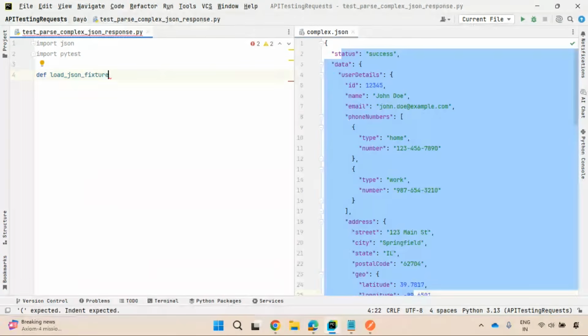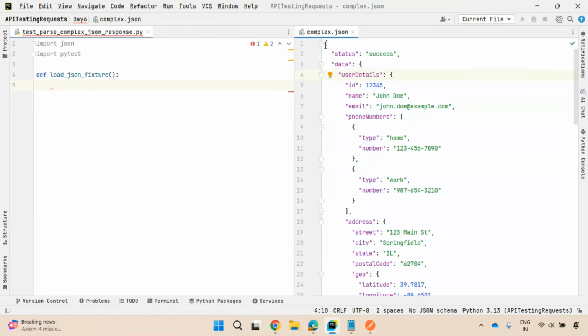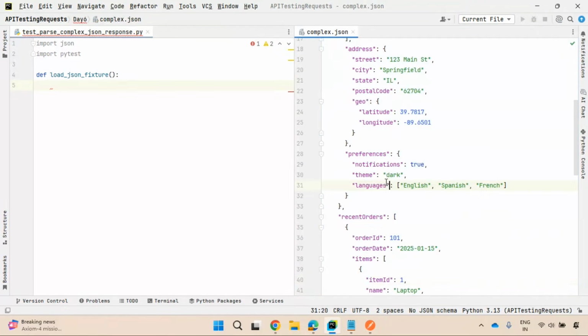Load a JSON fixture it is. Since it is a function, I'll use the open and close parenthesis. Now I'll try to open this complex.json file. So this is a file, and I need to open this file. Then only I can read the data.